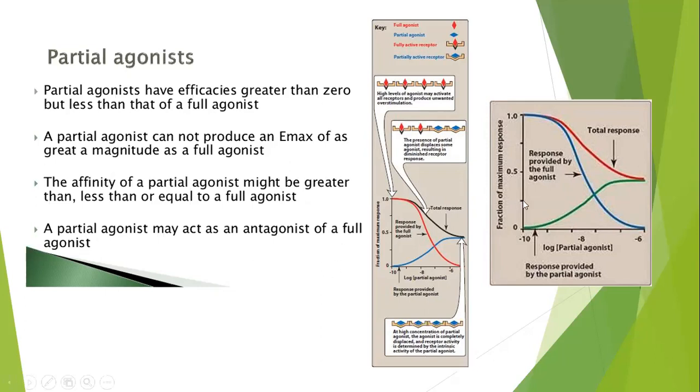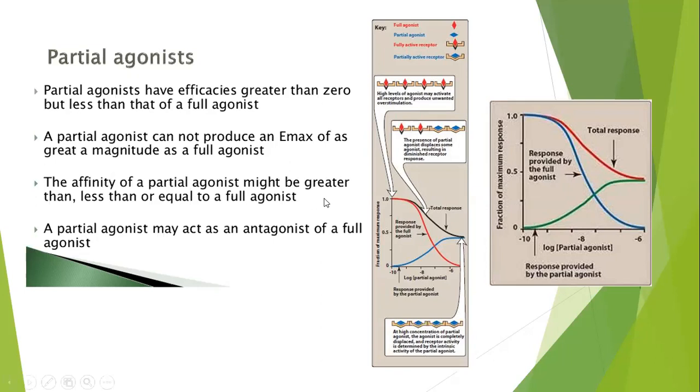Here, this graph just shows the effect of a partial agonist, the response provided by the partial agonist. At a high concentration of partial agonist, the agonist is completely displaced, and receptor activity is determined by the intrinsic activity of the partial agonist.